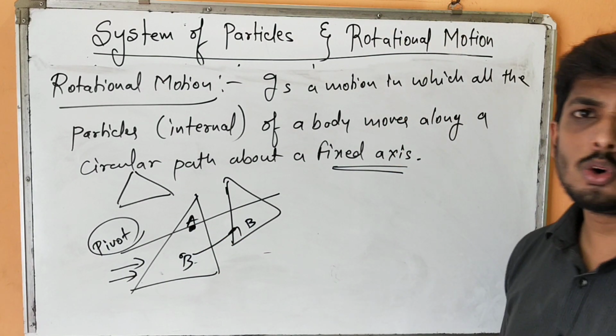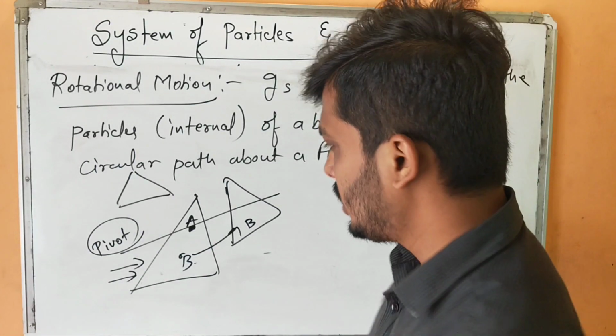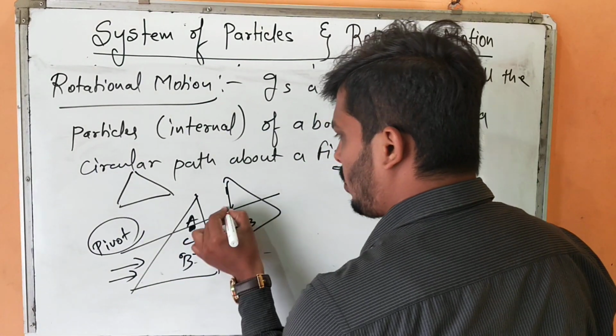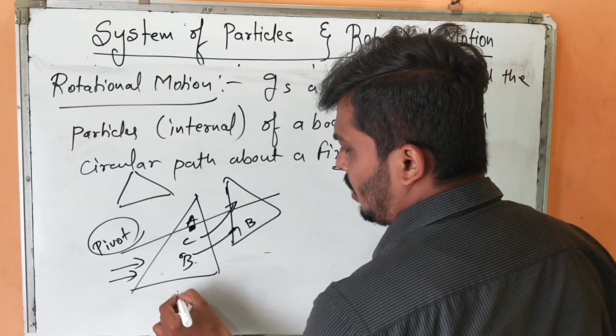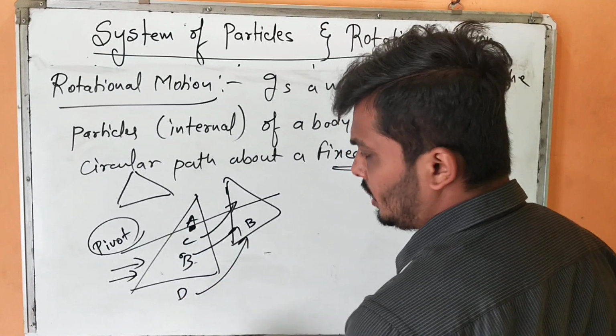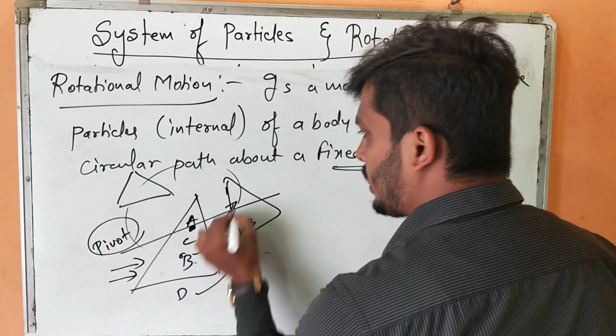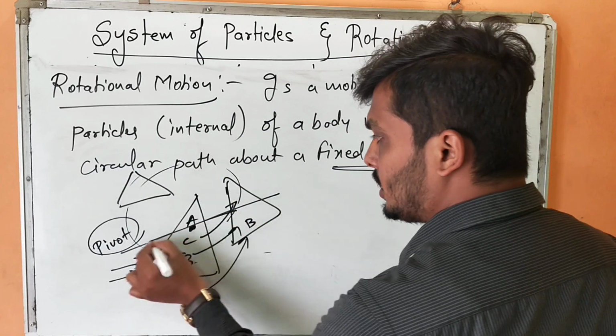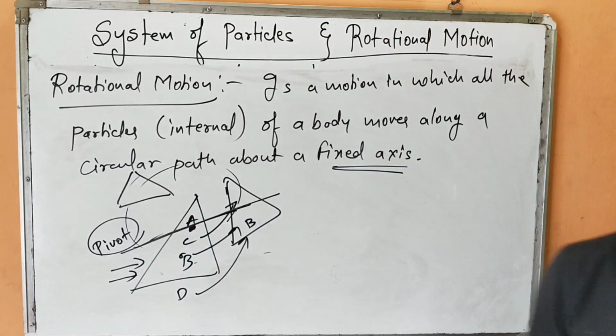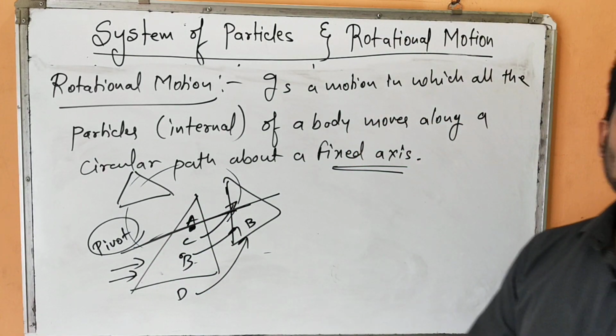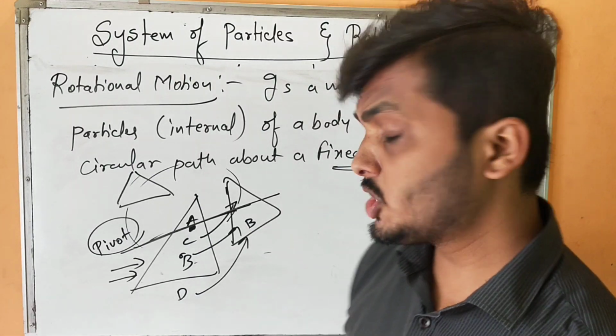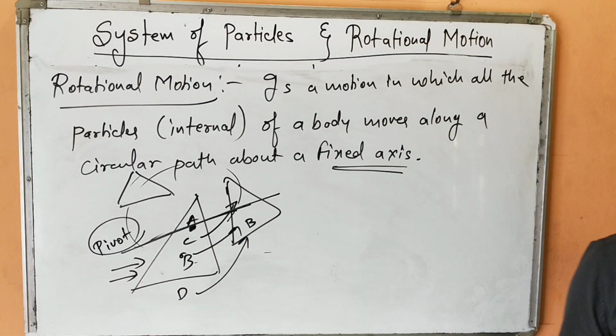This kind of motion is known as rotational motion. If I take any point, C would have gone here. If I take a point D here, D would have followed here. If I complete this path, I am going to get a circular path about this fixed axis. Such kind of motion is known as rotational motion.